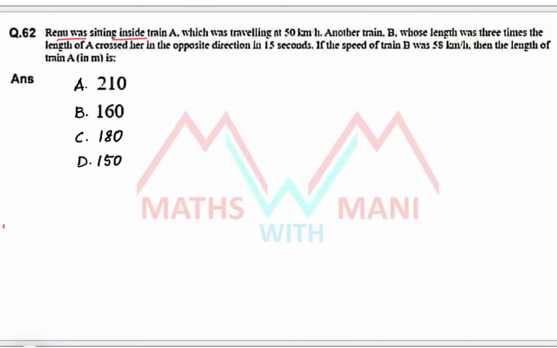Renu was sitting inside the train A, which was traveling at 50 km/h. Another train B, whose length was 3 times the length of the A, crossed her in the opposite direction in 15 seconds.